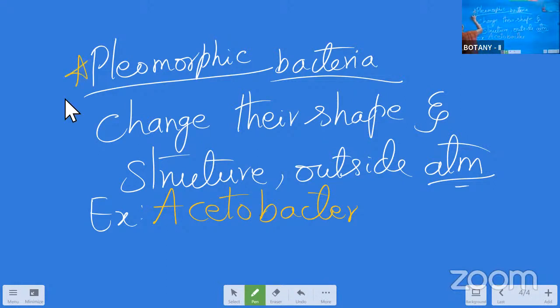And this pleomorphic bacteria we can expect in the 2 marks also. So what they will ask in the 2 marks, what is pleomorphism? Otherwise, what is pleomorphic bacteria? Give an example. That means the bacteria which can change their shape and structure according to the outside atmosphere are called as the pleomorphic bacteria. Example, Acetobacter.